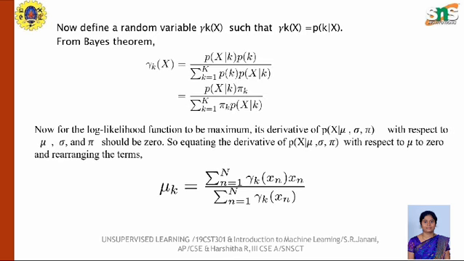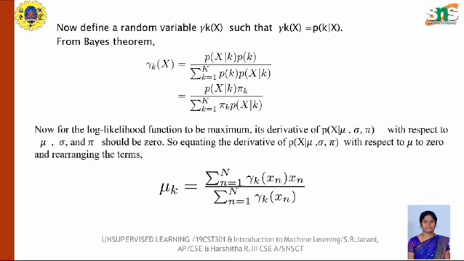Now defining a random variable γ_k(x) such that γ_k(x) is equal to p(k | x). From Bayes' theorem, γ_k(x) is equal to p(x | k) p(k) divided by summation k equal to 1 to K of p(x | k) p(k). Now for the log likelihood function to be maximum, its derivative with respect to μ, Σ and π should be 0.